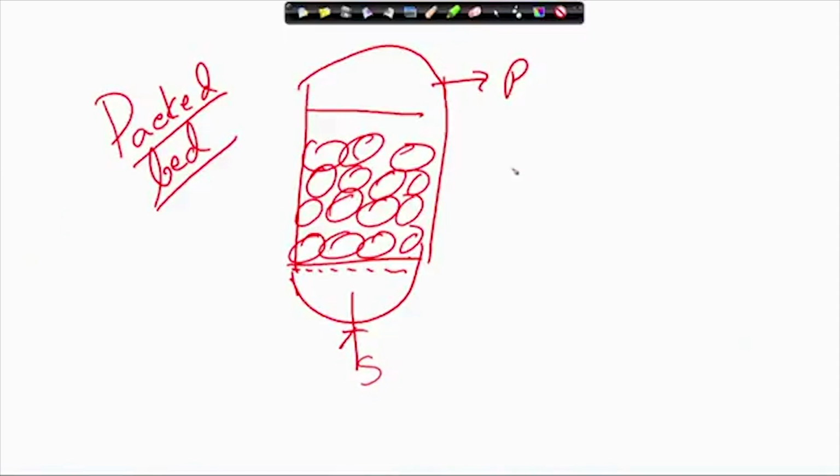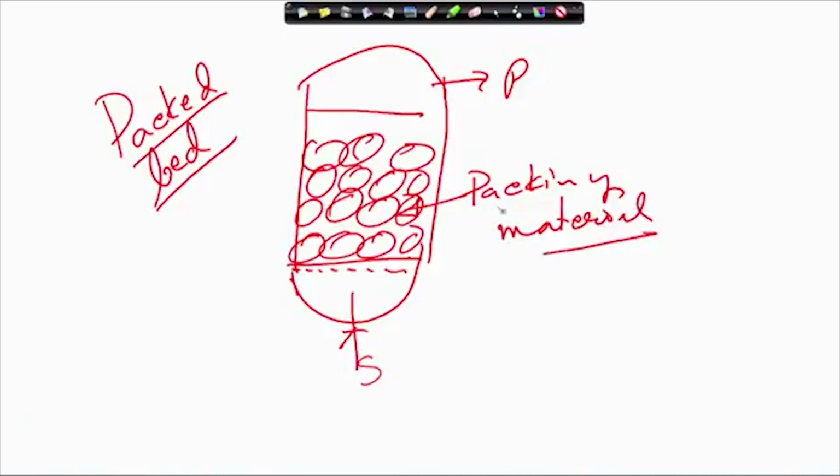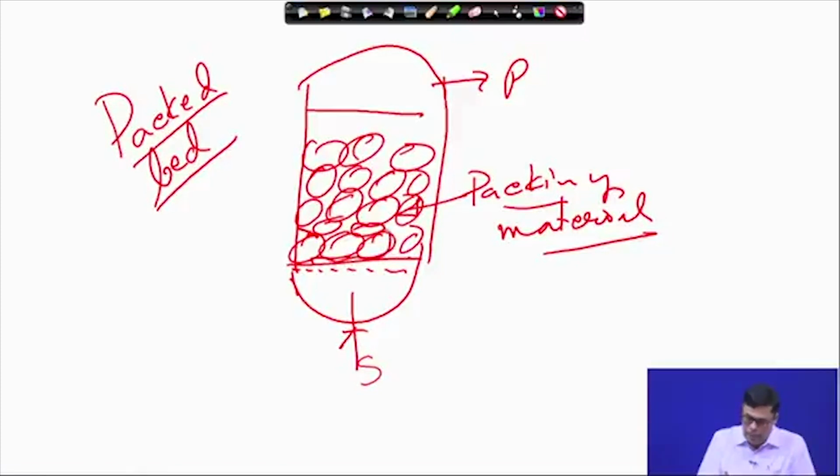The interesting feature is that in the packed bed reactor, the solids are touching each other. This is the packing material. They are packed one after another due to the gravitational force of attraction. Now, when you pass your liquid through the packing, what will happen? Where the solids are lying one after another, liquid cannot penetrate, because the liquid will flow wherever there is void space. In the void space the liquid will go. Liquid cannot go where the solids are touching each other.